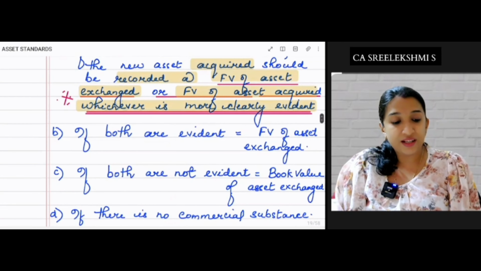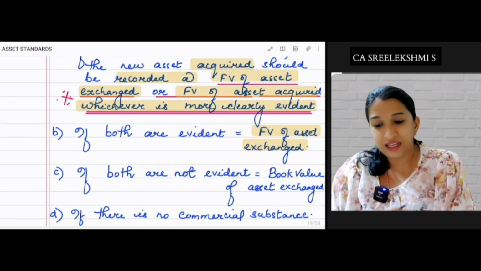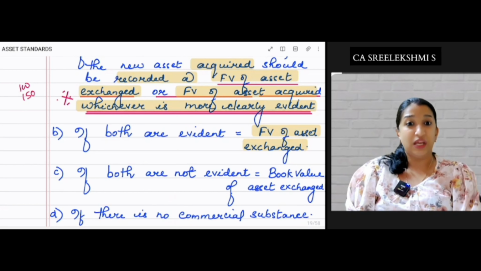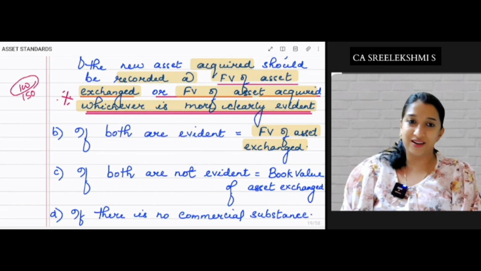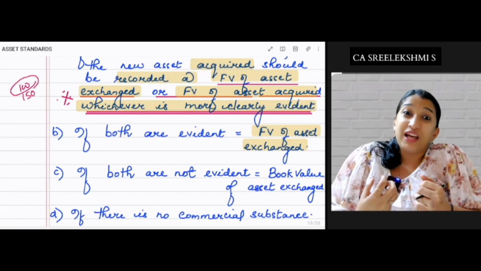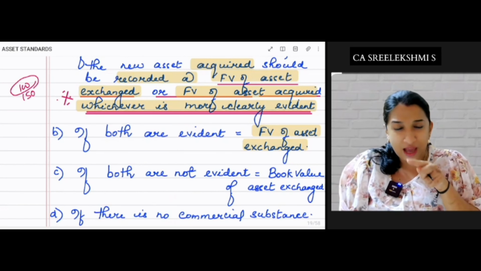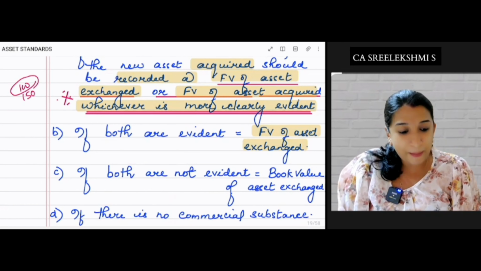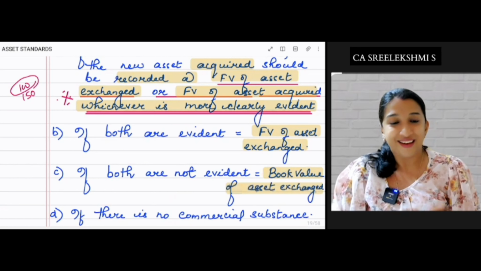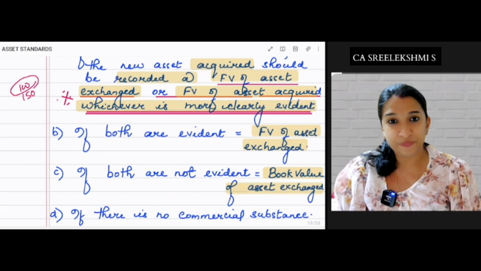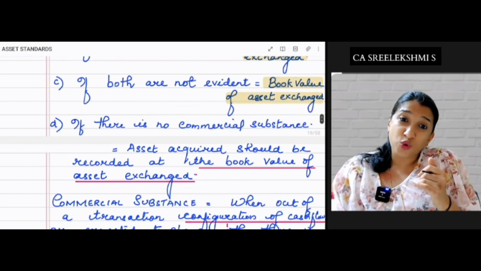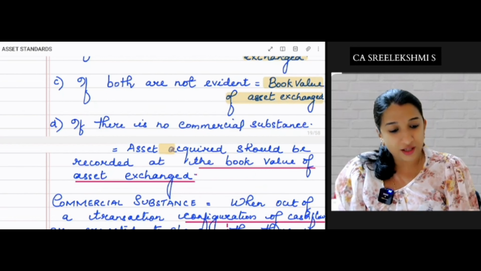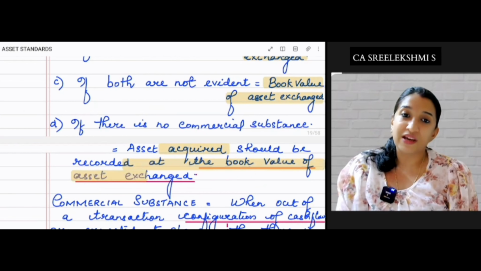If both are evident, then fair value of asset exchanged. Say the asset given up has fair value of 100 and asset acquired has fair value of 150. Both are evident, then 100 is having preference. If both are not evident, then an asset from your books is what you are giving up or exchanging. That asset is having a book value. It's at the book value of asset exchanged. Understood. What if there is no commercial substance? It's just a barter. Then asset acquired should be recorded at the book value of asset exchanged.